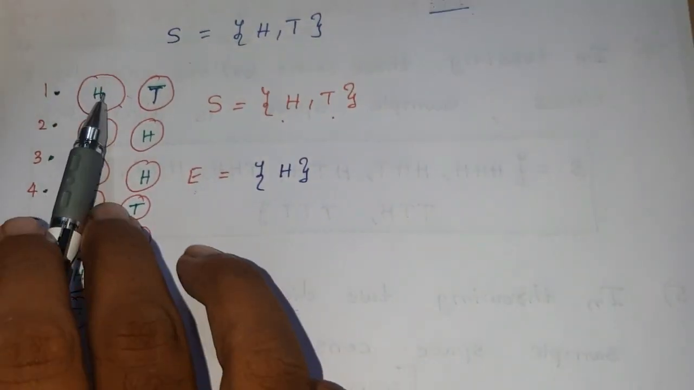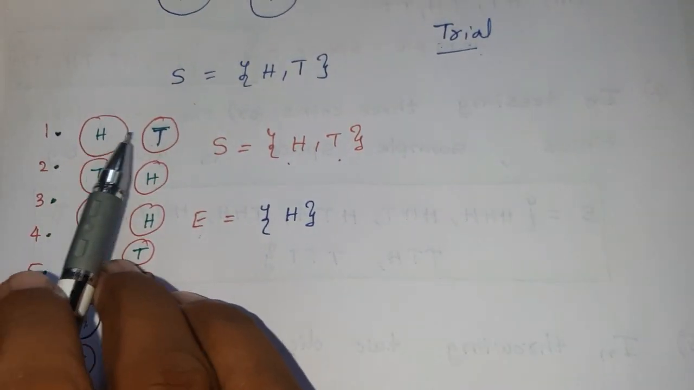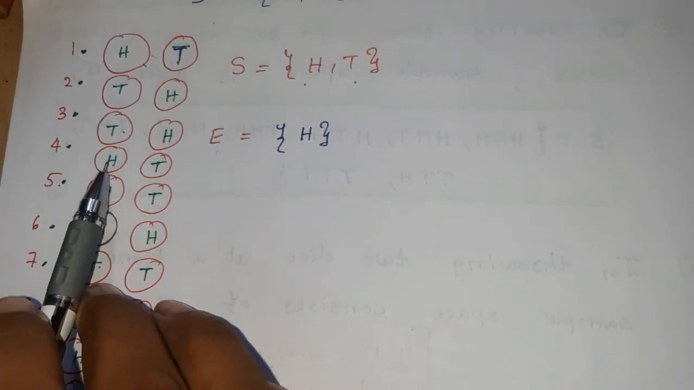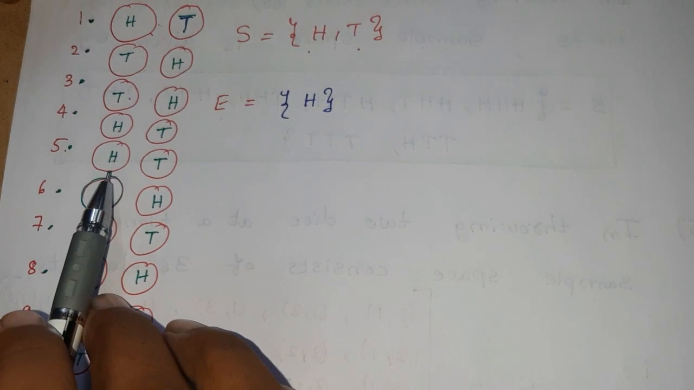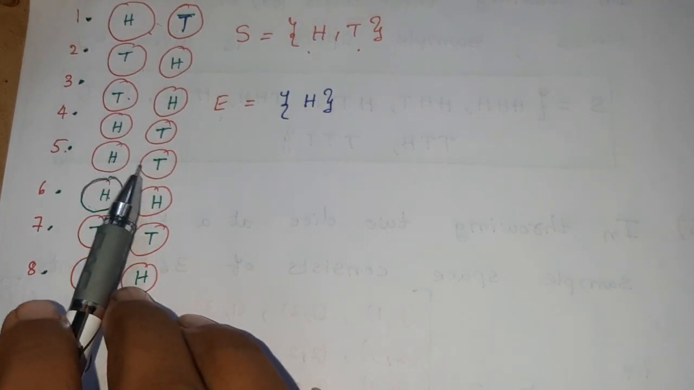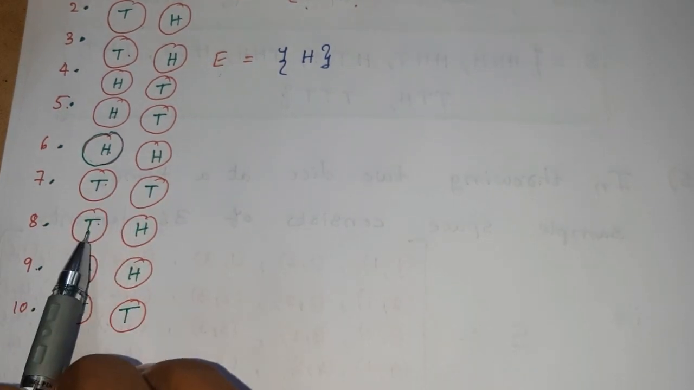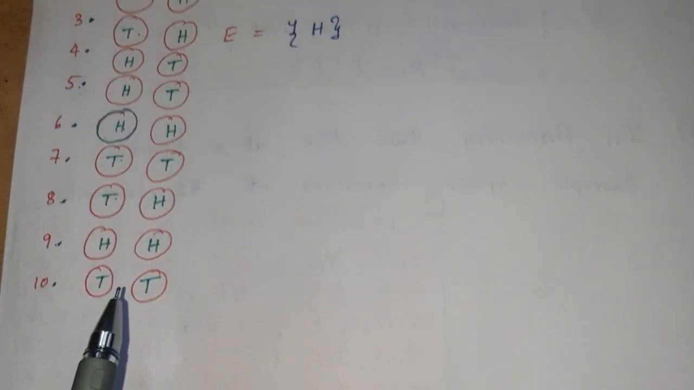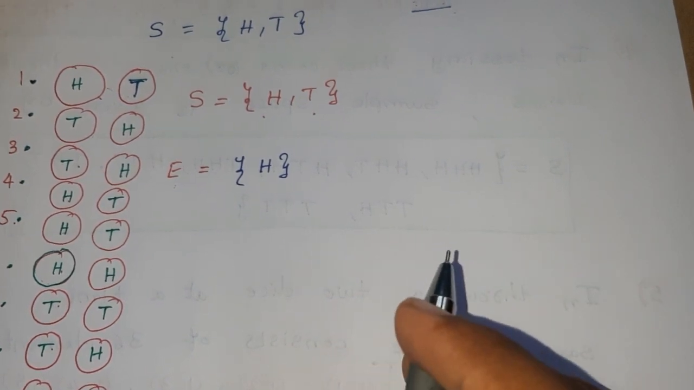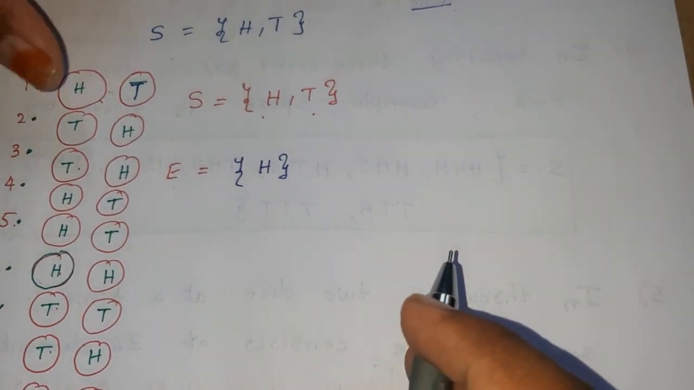Therefore it is an outcome. Here the outcome is HT, here the outcome is TH, here TH, here HT. The result of this trial is an outcome, it is HT, it is HH, TT, TH, HH, TT. Therefore, how many possible outcomes are there? There are 4 possible outcomes.